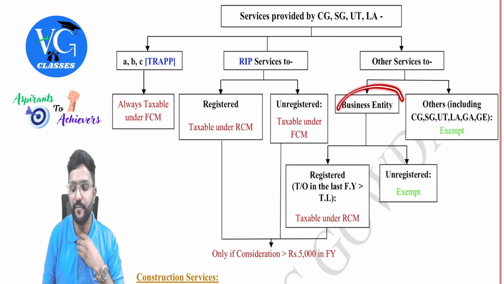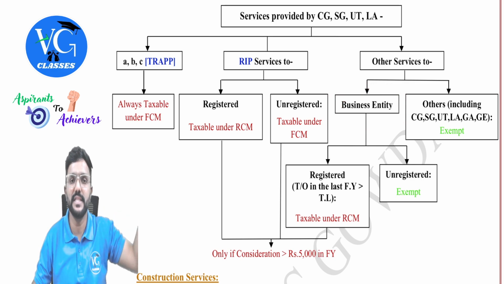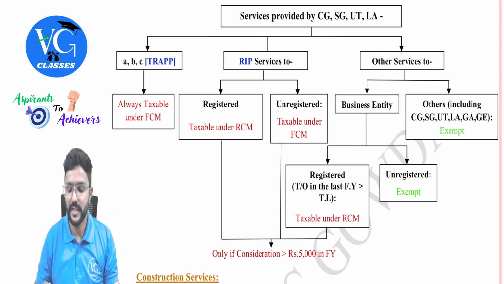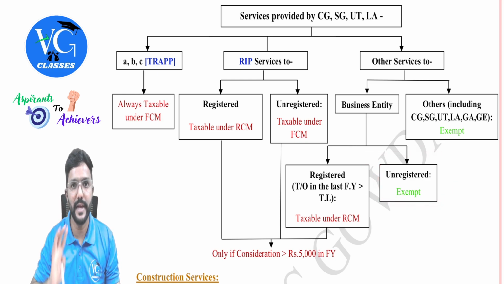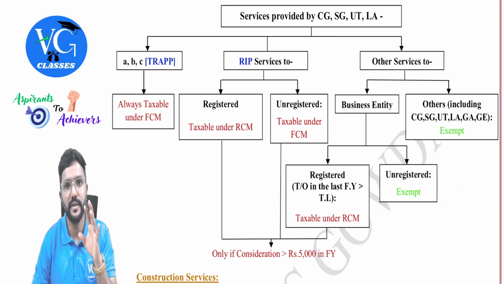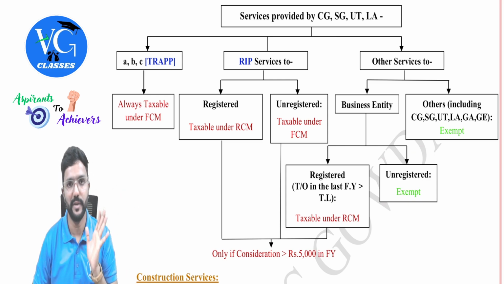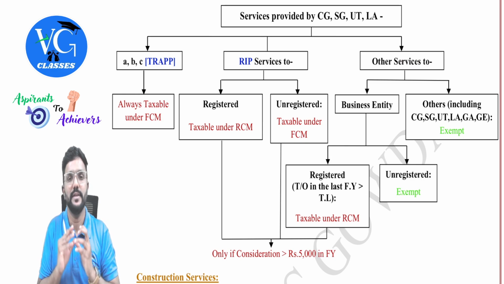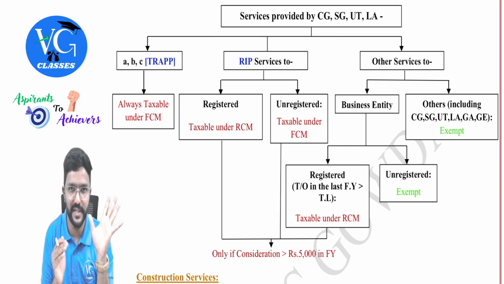Sir, what if the business entity's aggregate turnover in the last financial year is within the threshold limit? Within the threshold limit means it is exempt, people. But listen here. One special case can be there where, sir, last year their aggregate turnover is within the threshold limit, but in the current year, before they receive this service, their aggregate turnover has crossed the threshold limit and they have taken registration.